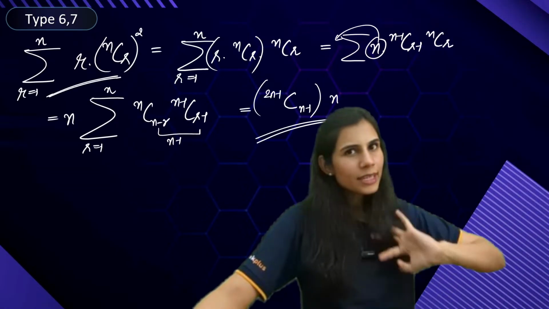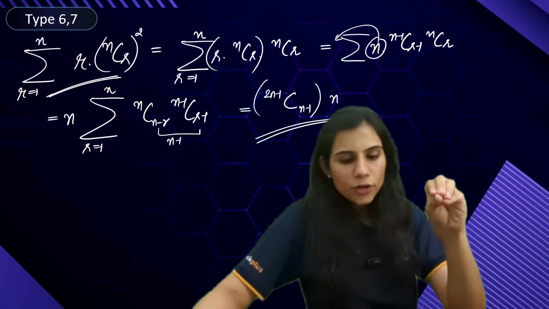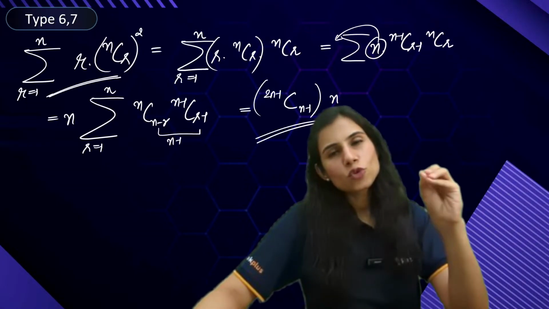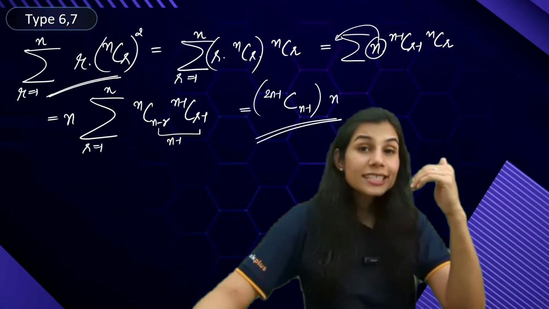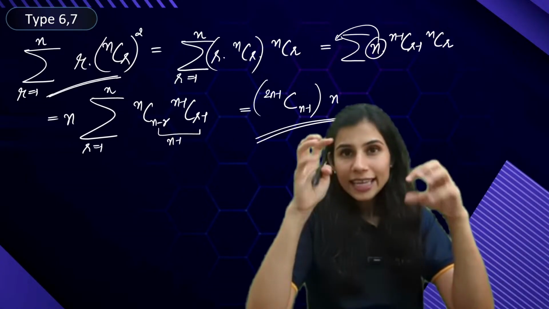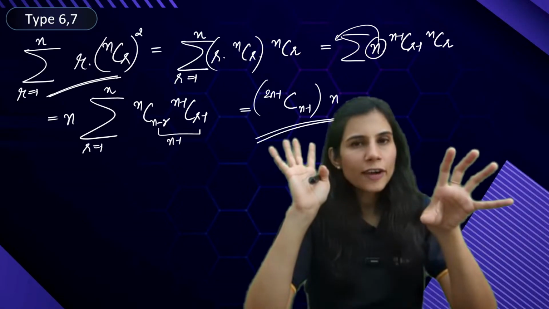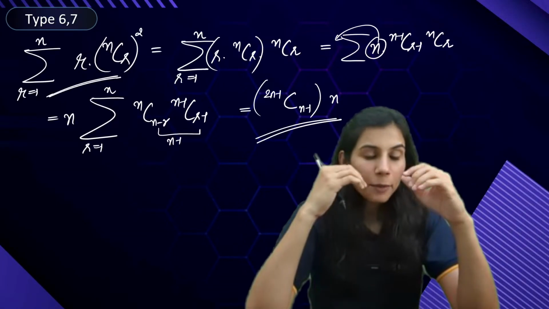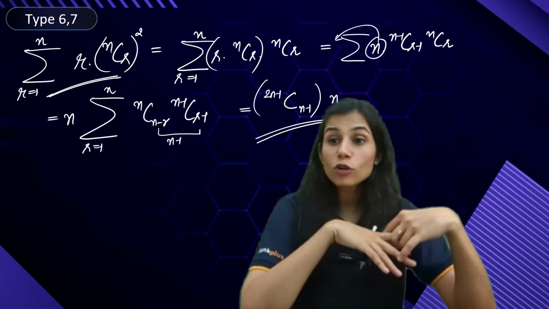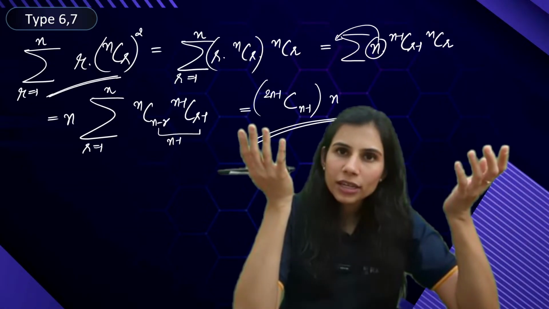Cool? Done? All these 7 series, why have I shared the proofs with you? Because until and unless you remember the proof, you will never be able to get confidence over the series. That's for sure. Many students I've taught this chapter say, ma'am, so many things we have to remember, so many formulas, so many results. But these 7 results, because we are so well versed with the proofs, and the proofs are also so simple, 1-liner, 2-liner, much of it goes in mental math only.